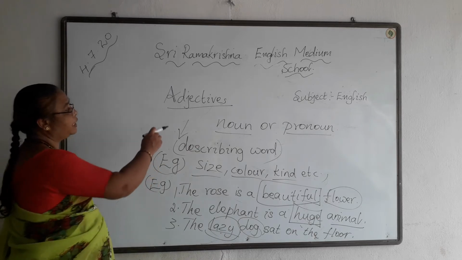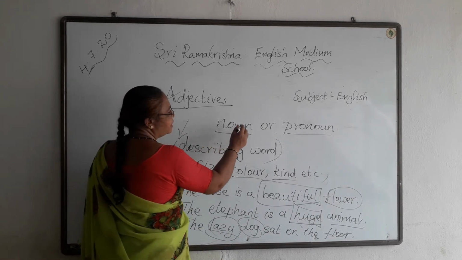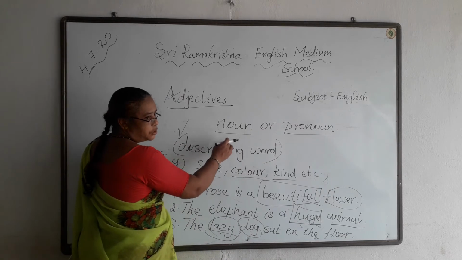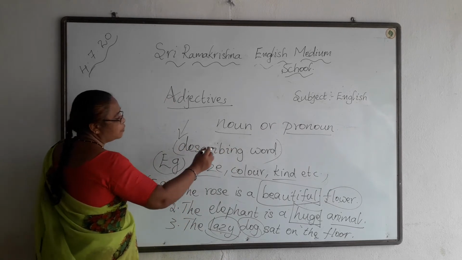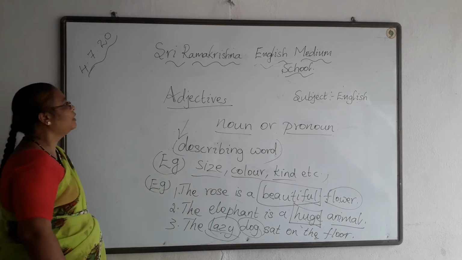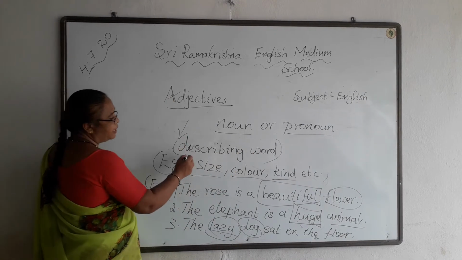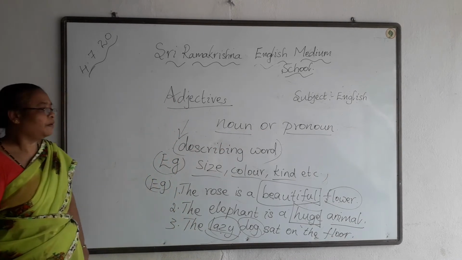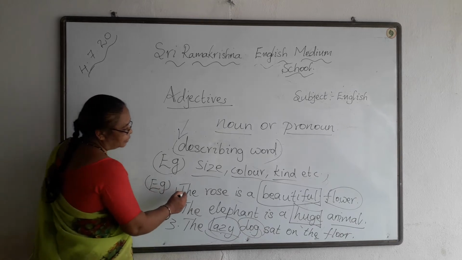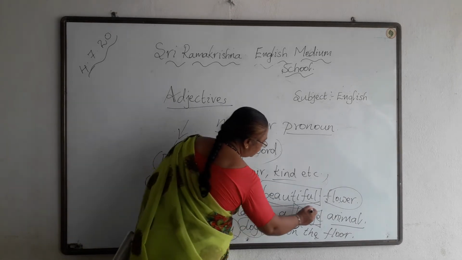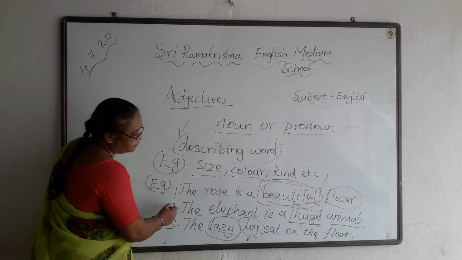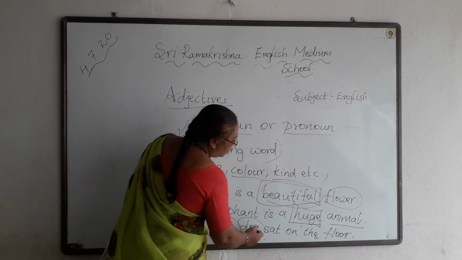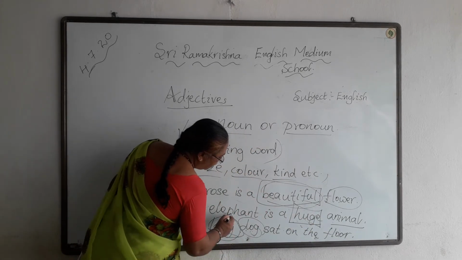Did you understand? So adjectives are the words which qualify a noun or pronoun, which add something to its meaning. It is also called a describing word. We can define adjectives like this: describing word. It describes the noun or pronoun by adding something to its meaning. Okay, children. Example: the rose is a beautiful flower. Here beautiful is the adjective. Next one, the elephant is a huge animal. Huge is the adjective. Next, the lazy dog sat on the floor. Lazy is the adjective here.